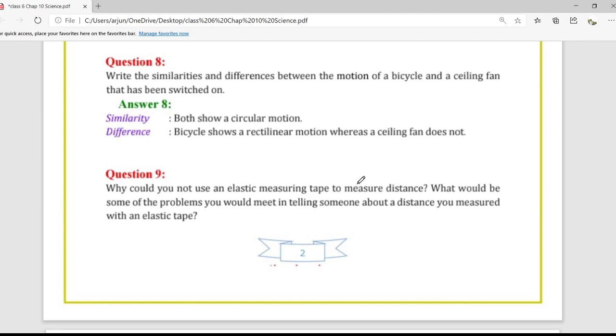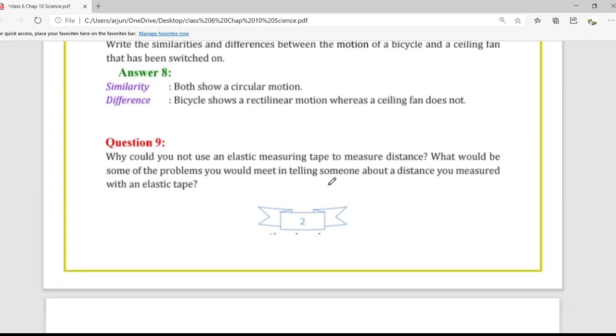But the difference is that the bicycle also shows rectilinear motion. The bicycle with circular motion also moves straight, or moves forward, so that is rectilinear motion, whereas the ceiling fan does not. The ceiling fan only shows circular motion, but the bicycle shows circular motion as well as rectilinear motion.